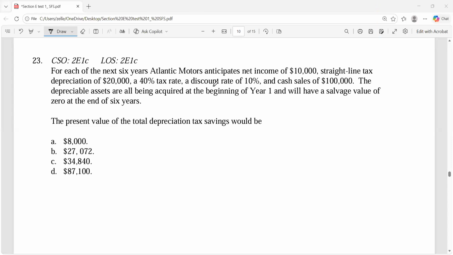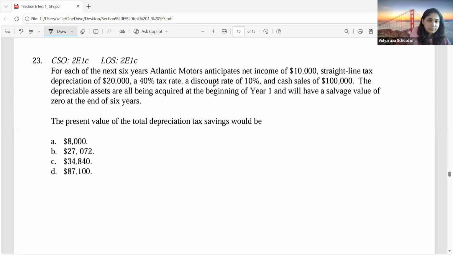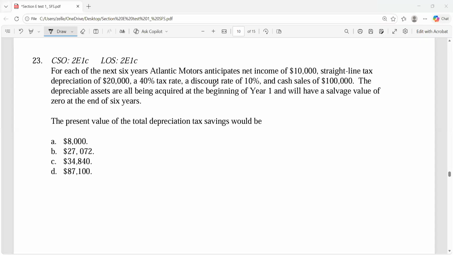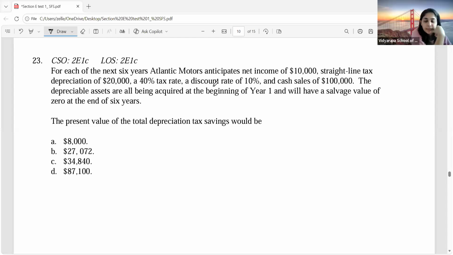Ma'am, 10%. Is 10% the depreciation? Check correctly. Ma'am, 8,000. 8,000 is the depreciation, but they are asking what is the present value of the total depreciation tax saving. So for how many years? 6 years, ma'am.